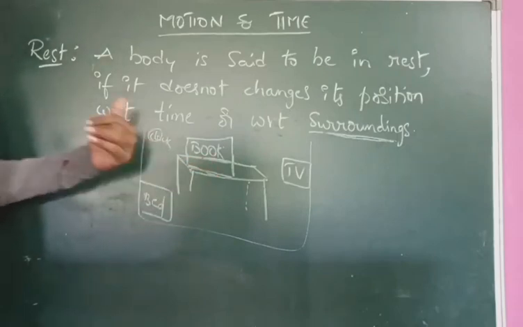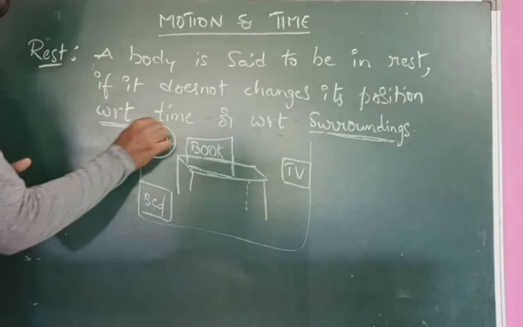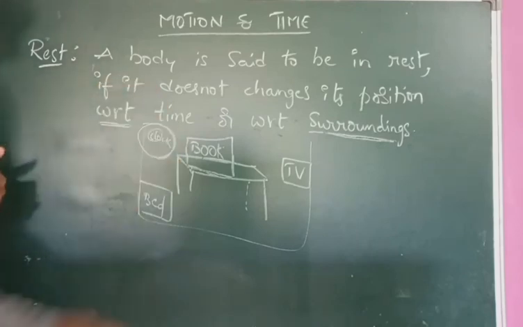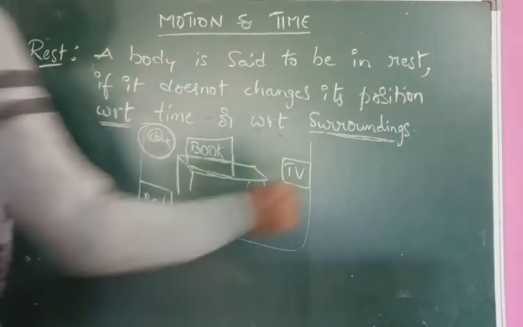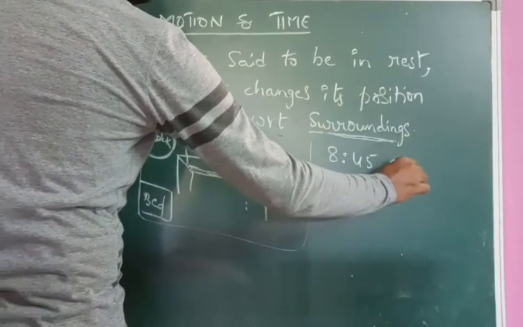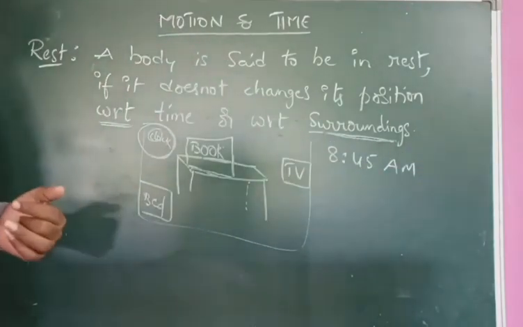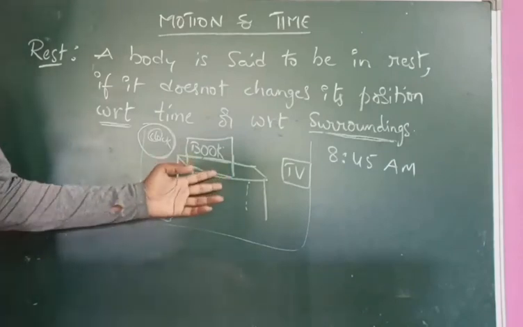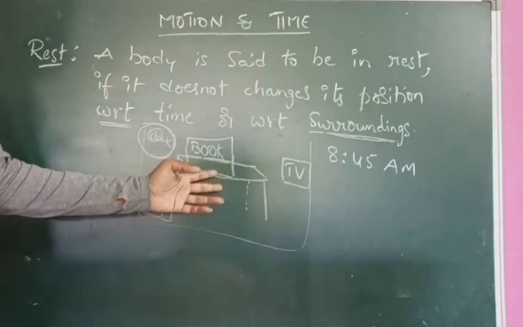If you are comparing with respect to time, let's say the time right now is 8:45 AM. The book is on the table at a particular position.